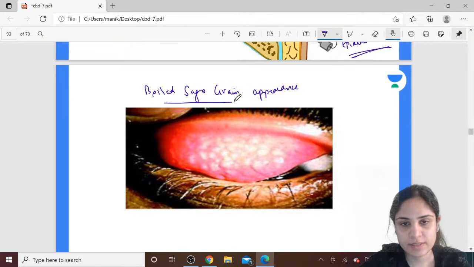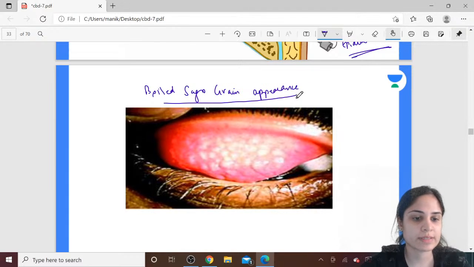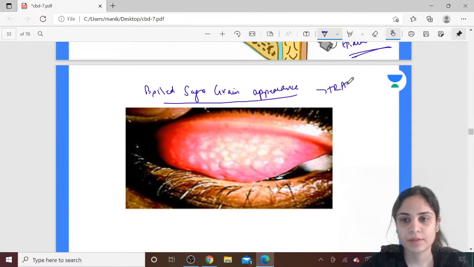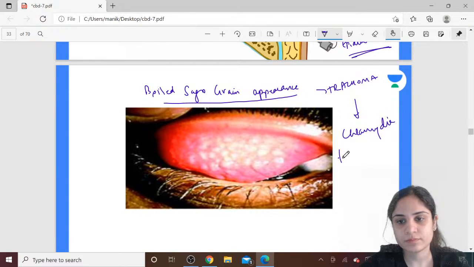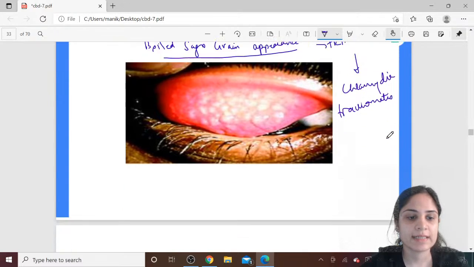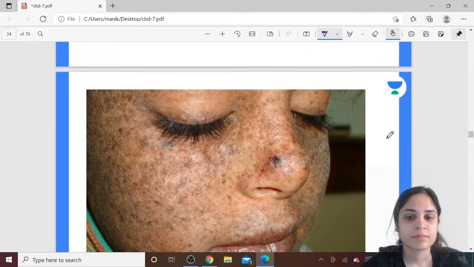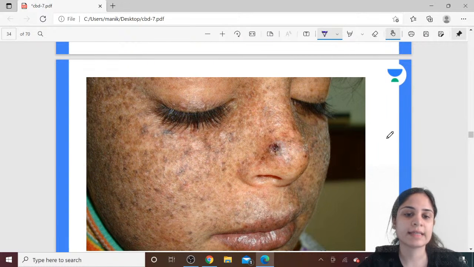And where do you see boiled sago grain appearance? We see boiled sago grain appearance in trachoma, the leading cause of blindness, and that is caused by Chlamydia trachomatis. Anyone, what will be the treatment for this? Any idea what is the treatment? Meanwhile, we can move on to the next question.